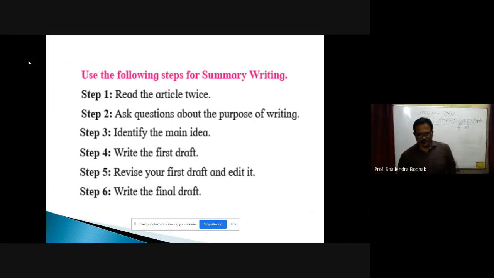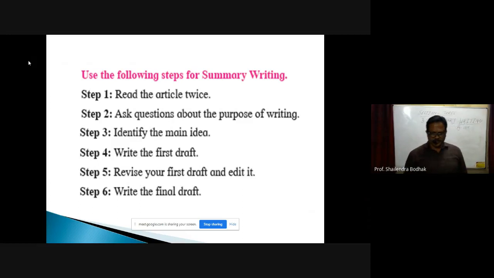Then step number 3, identify the main idea. So you have to identify what the main idea of the passage is, whether it is related to science or general knowledge, or is it giving us any other information. Then step 4, write the first draft. So after asking questions, after getting the main idea of the passage, you write the first draft of that summary.